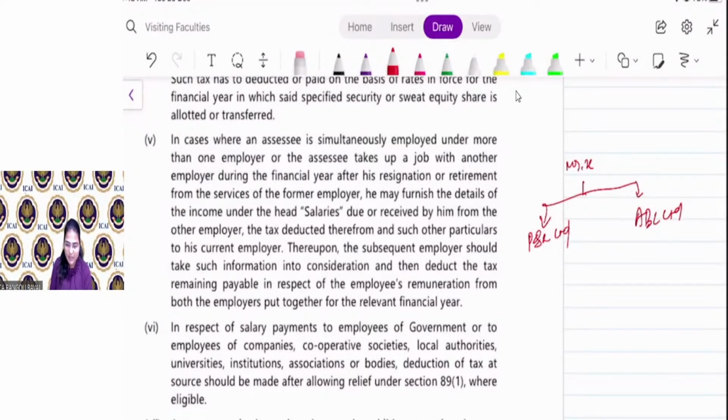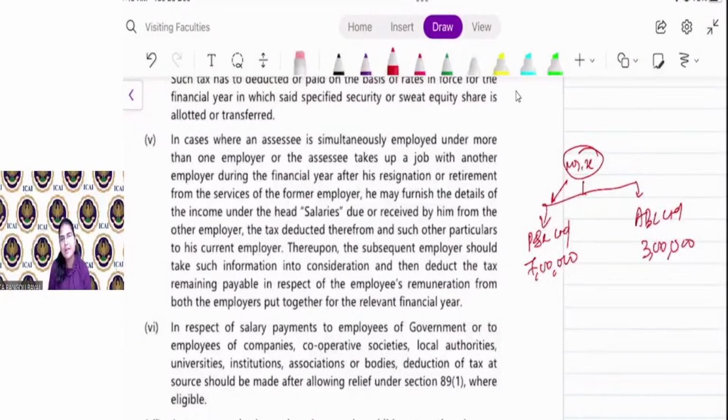Here, Mr. X has to inform PQR Limited that he is working with ABC Limited, and Mr. X has to inform ABC Limited that he is also an employee of PQR Limited. Why? Say for example, here the salary is 7 lakh. Here the salary is 3 lakh. So if ABC Limited does not have an idea that Mr. X is working with PQR Limited, then ABC Limited will not deduct any tax. Why? Because the salary is only 3 lakh rupees.